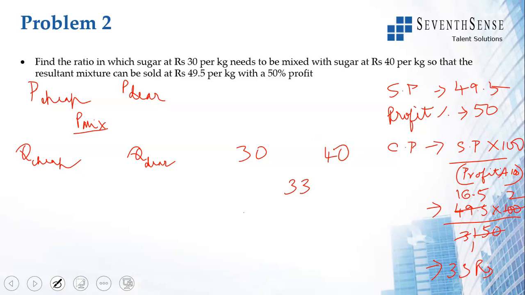Price of dear is 40. So 40 minus 33, I get 7. 33 minus 30, I get 3. So the ratios in which they have to be mixed is 7:3.